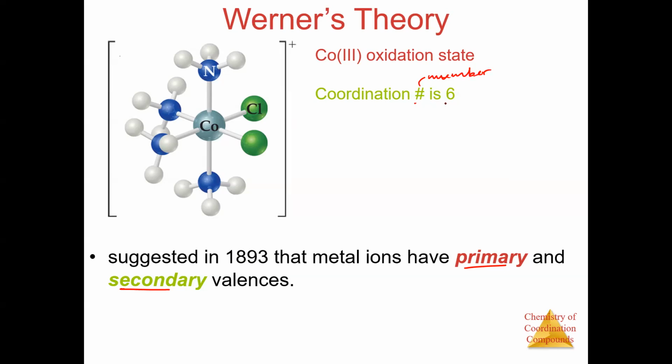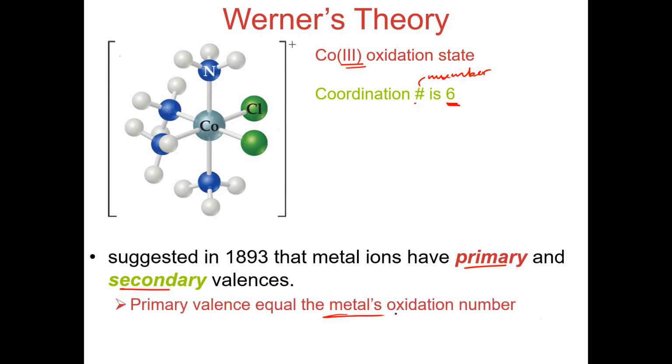Okay, so coordination number is what? It is 6. Now next, this is one of the valency. If I calculate the oxidation state of cobalt, it will be +3, and that is the primary valency, the metal's oxidation number. And the coordination number is the secondary valency.